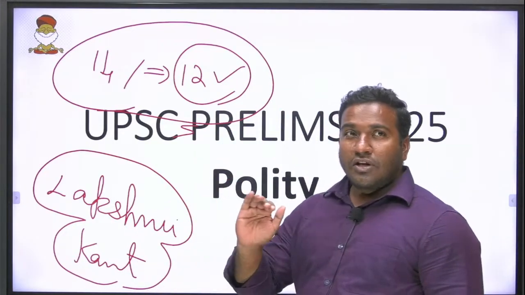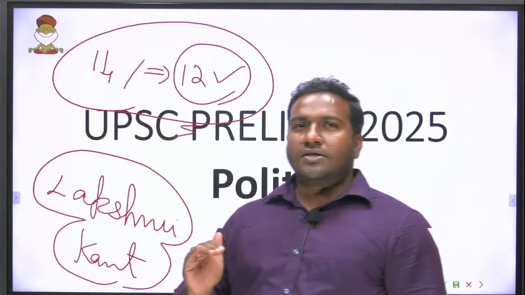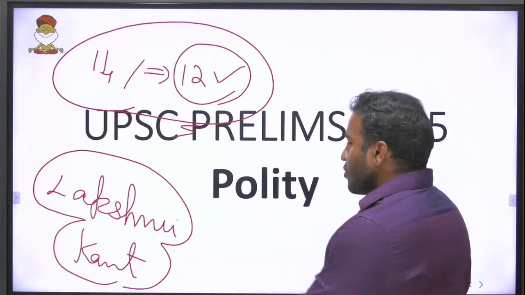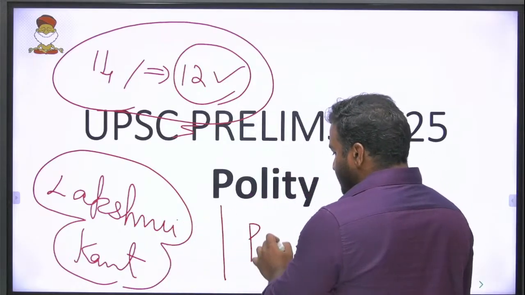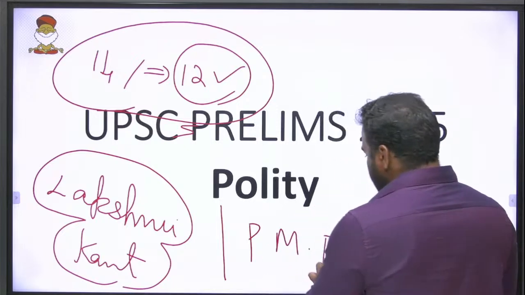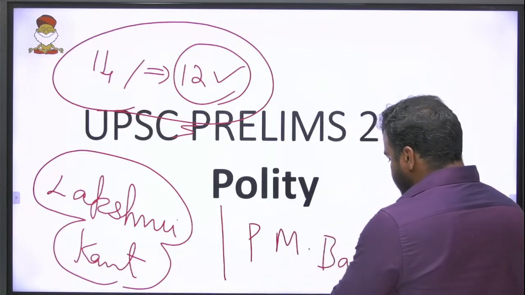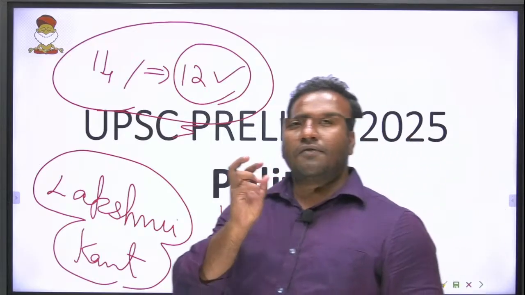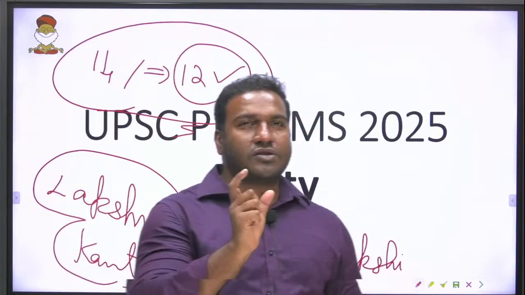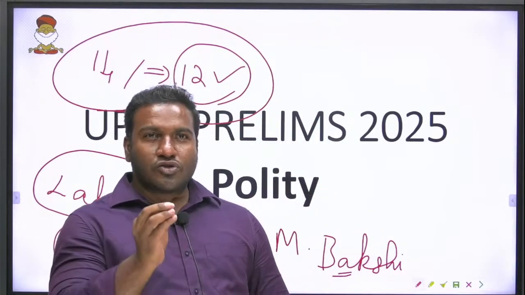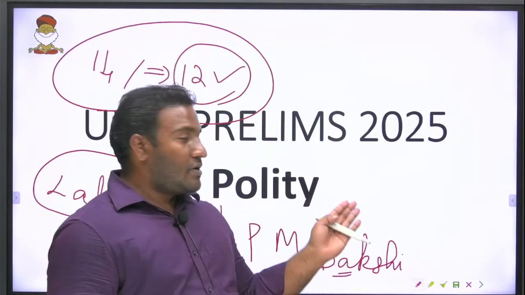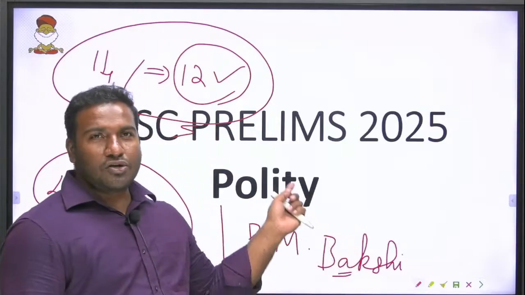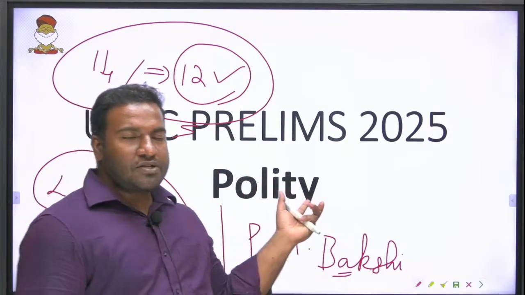When you take Laxmikanth, have one more book called PM Bakshi along with you. So what is this PM Bakshi book? PM Bakshi is your core constitution, the bare act we will say. Whatever is in the Constitution is written in PM Bakshi. I'll show you the picture of that book.